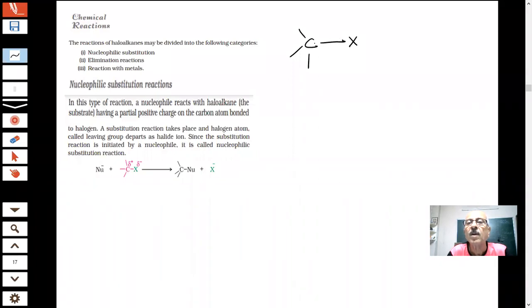Out of carbon and halogen? X is halogen. Halogen is more electronegative. They belong to group 17. You already know, group 17 elements. They are one short of the outermost electron configuration, the inert gas configuration.